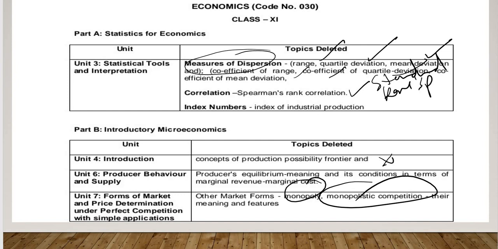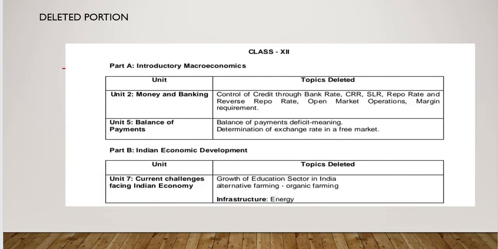Let us see the more important part, that is class 12th money and banking. The topics deleted are the control of credit through bank rate, CRR. It does not make any difference as we do the same topic in AD-AS, inflation and deflation control measures. We have this topic again, so we are doing monetary policy in that chapter already, so nothing cut as such. Whereas in balance of payments, the balance of payment deficit, only the deficit meaning is gone.